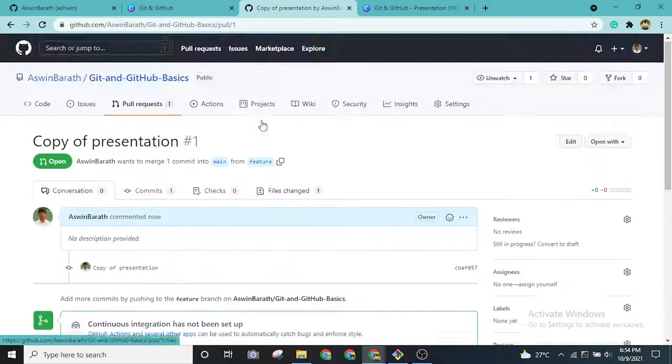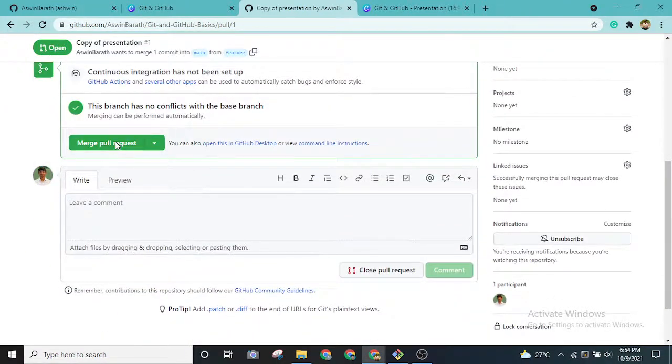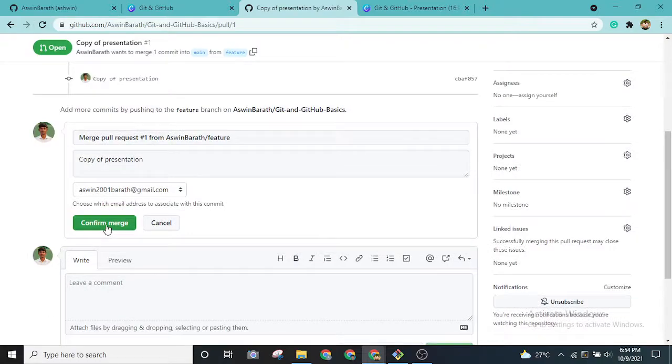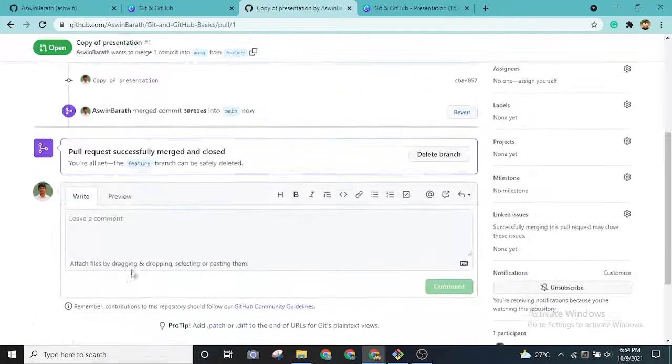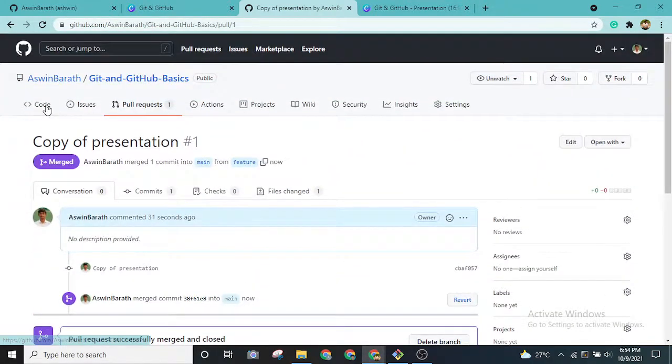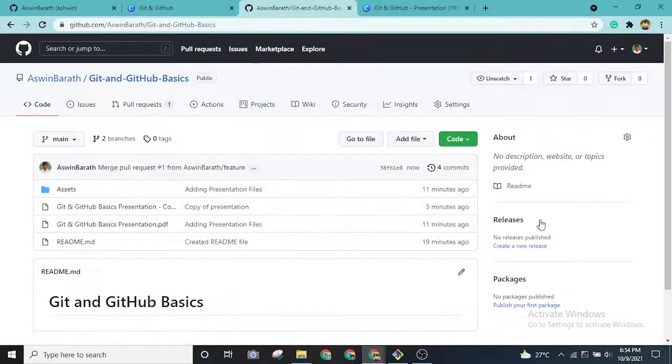Now when I press this merge pull request and confirm merge, this branch is actually merged into our main branch. Now as you can see, there is a copy of presentation as well. This commit is visible, right? So this is how we can create branches and make the changes also.